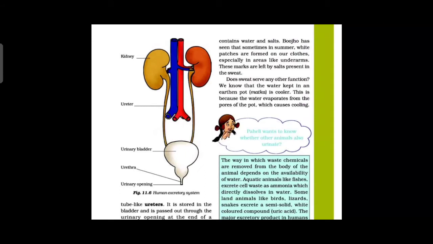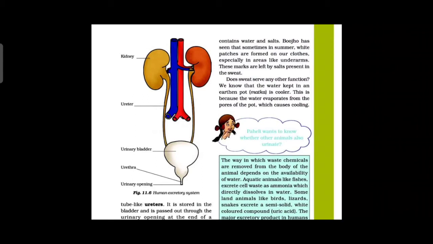When the blood reaches the two kidneys, it contains what? Both useful and harmful substances. The useful substances are absorbed back into the blood. The waste dissolved in water is removed as urine. The waste which is present in the blood has to be removed from the body with the help of what? Blood capillaries in the kidneys.